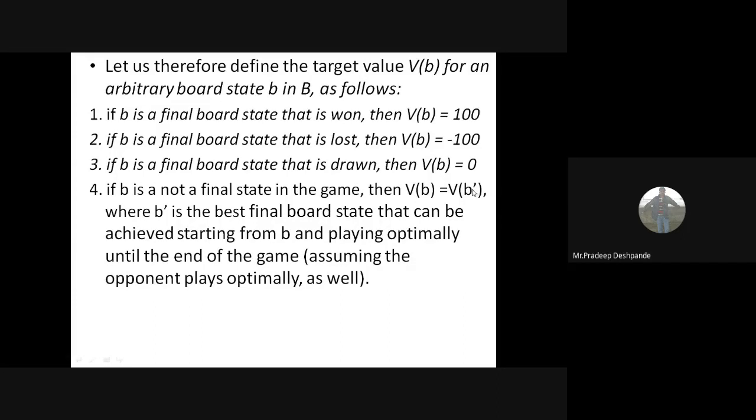What is this B dash? It is the best final board state that can be achieved starting from B and playing optimally until the end of the game, assuming the opponent plays optimally as well. In the sense, it is based on the final board state. B dash is the best final board state that can be achieved starting from B.